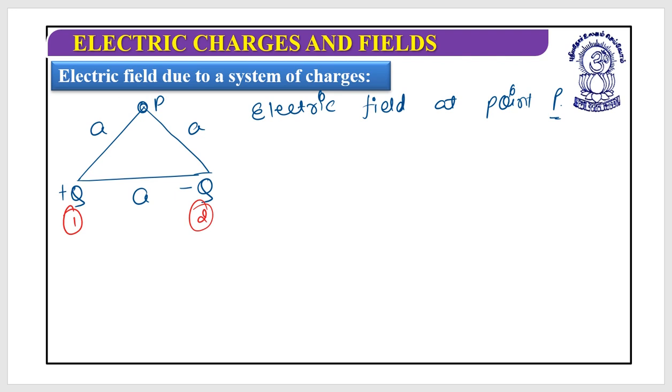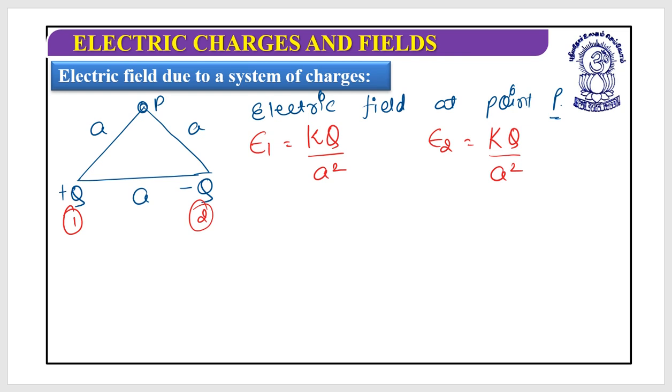Yes, it is to find the magnitude. So to find the magnitude, let's find E1. It should be kq divided by a square. Now the magnitude of the second charge, E2, is also kq divided by a square. So we have written E1 and E2. Now it's the turn of direction.